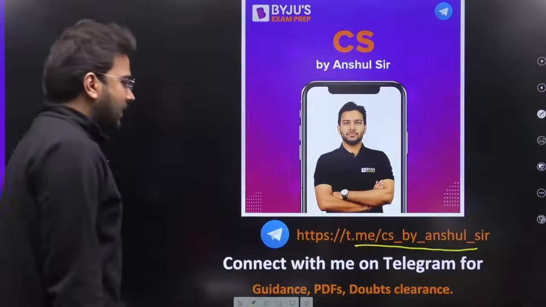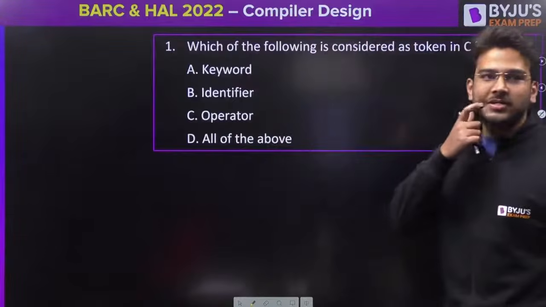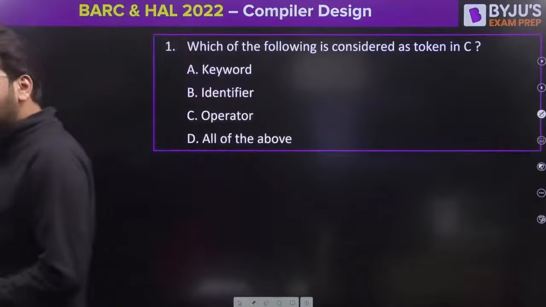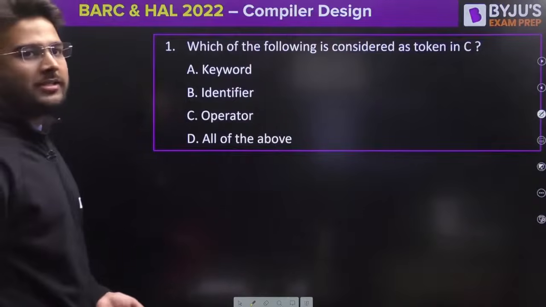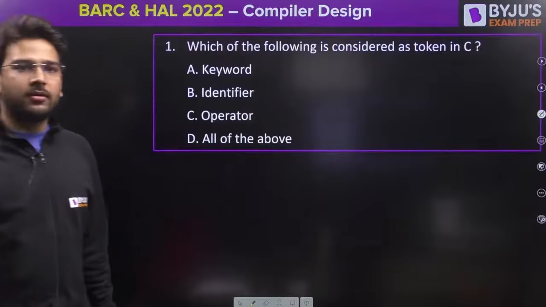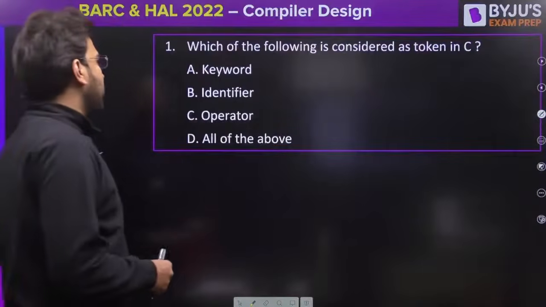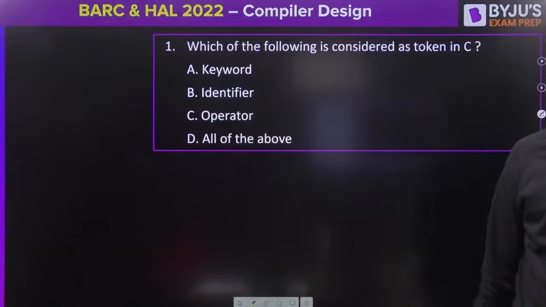This is the first question on your screen. What should be the answer for this first question? Which of the following is considered as a token in C?